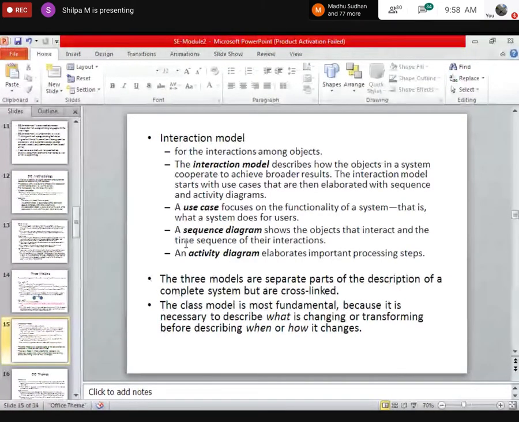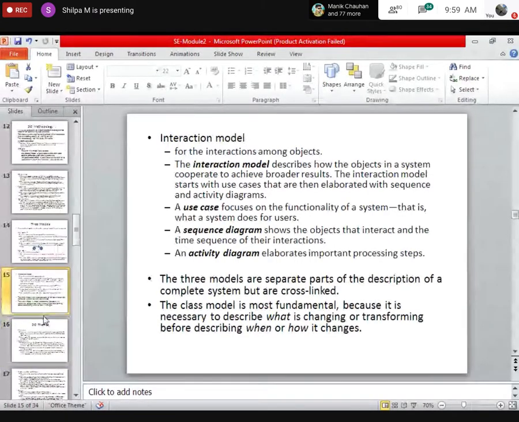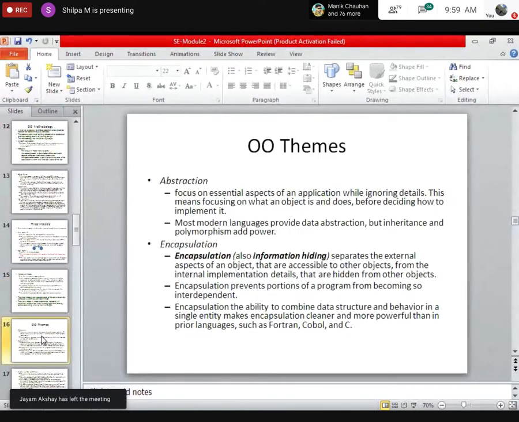model. You also have an activity diagram here. So the different diagrams in the interaction model are use case, sequence, and activity diagram. The activity diagram gives us the important processing steps. So this completes it. Then I will go to the OO themes.